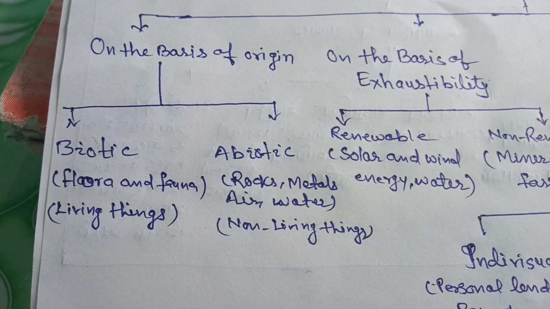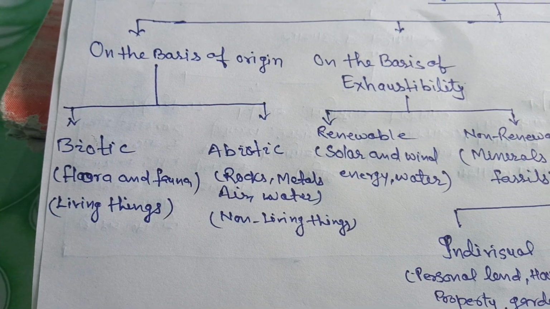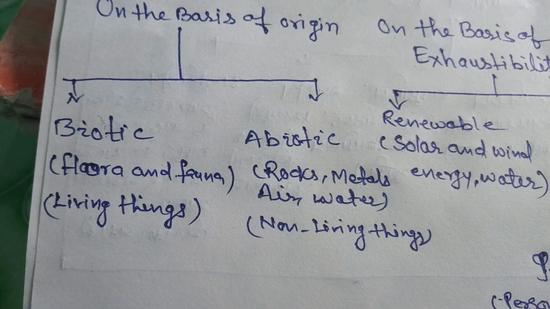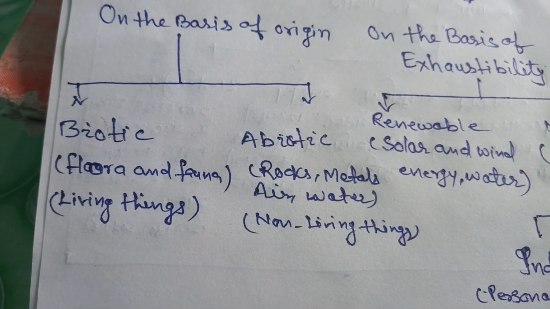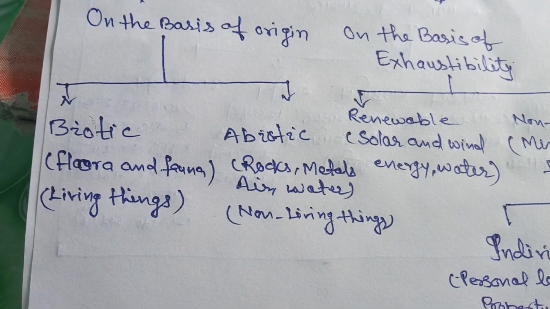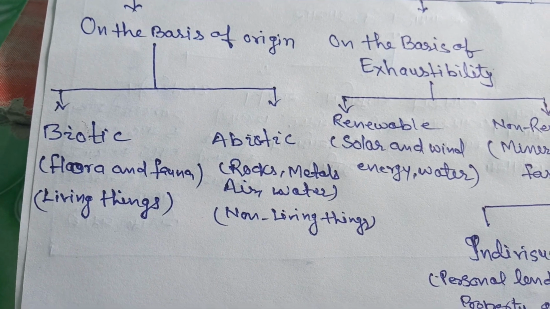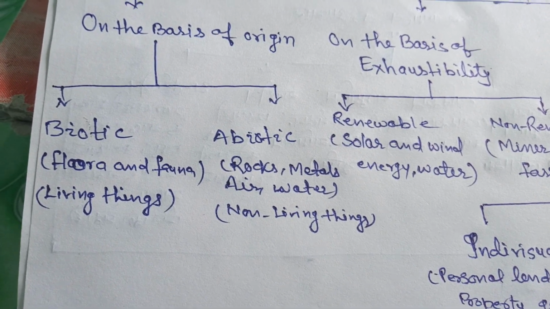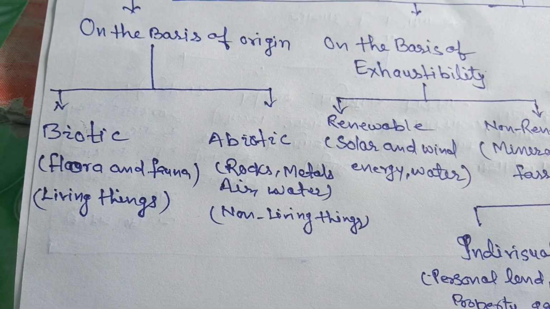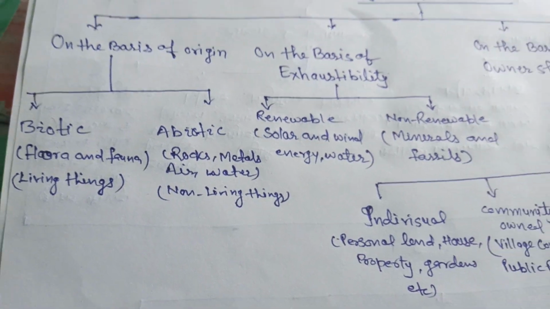There are two types of resources according to the basis of origin, that are biotic resources and abiotic resources. Biotic resources means all the resources which belong to living things like flora and fauna, and abiotic resources means all the resources which belong to non-living things like rocks and metals and water.